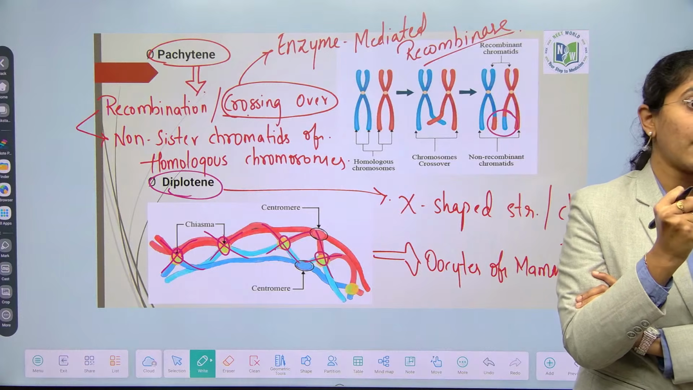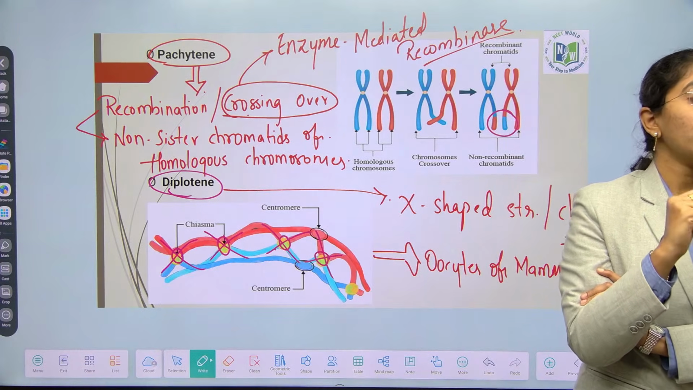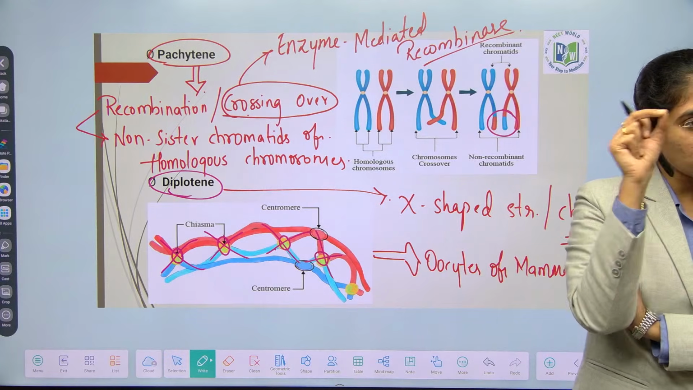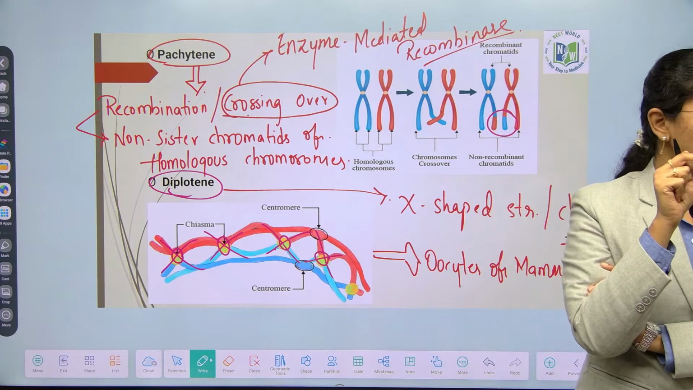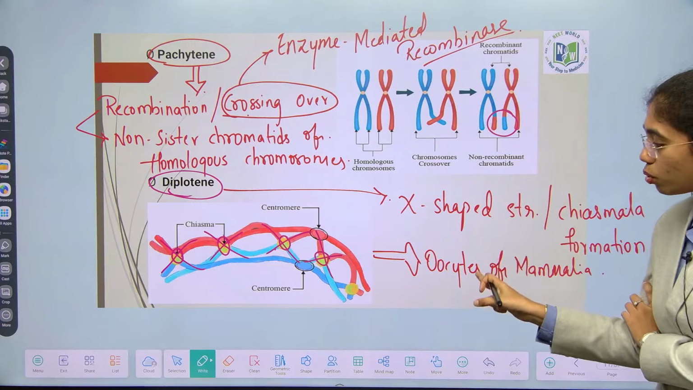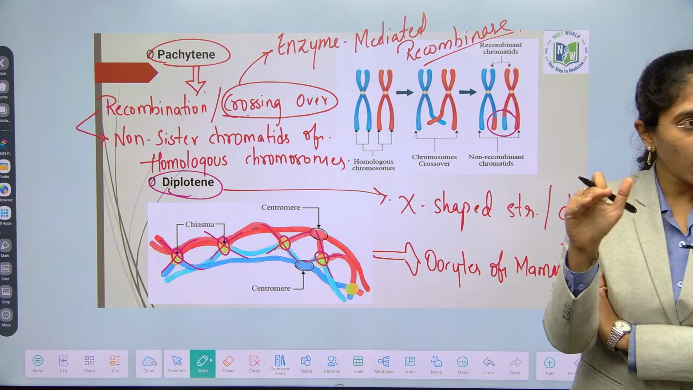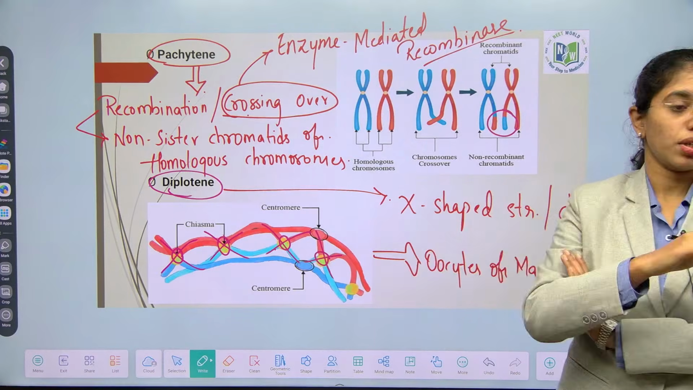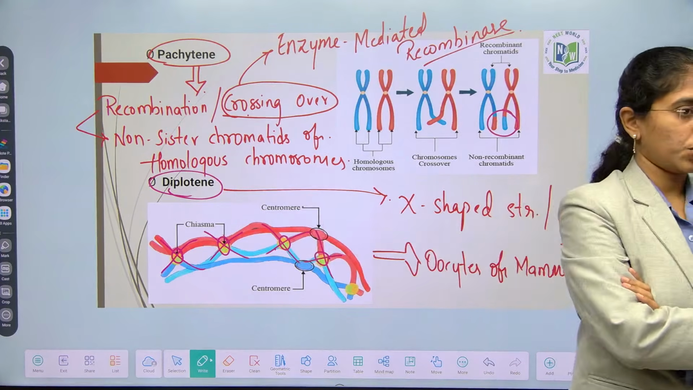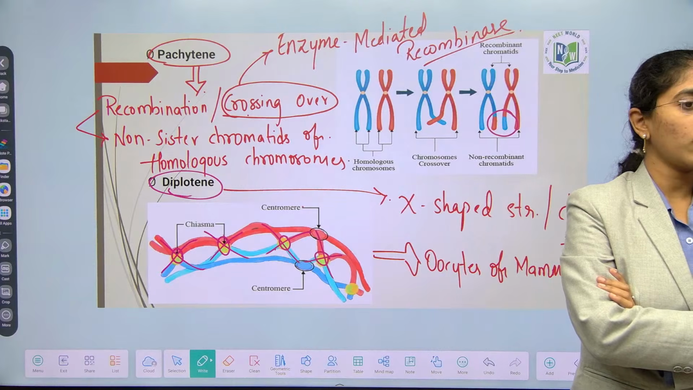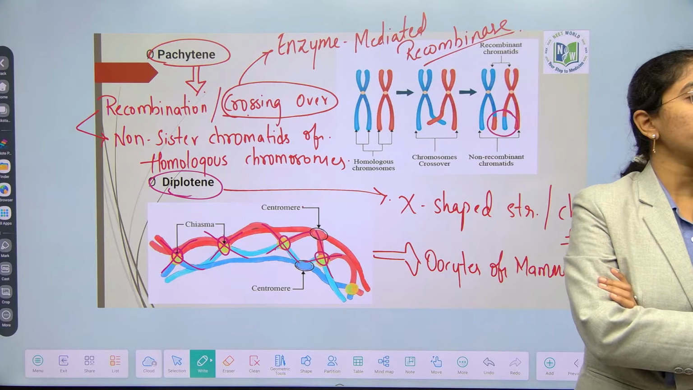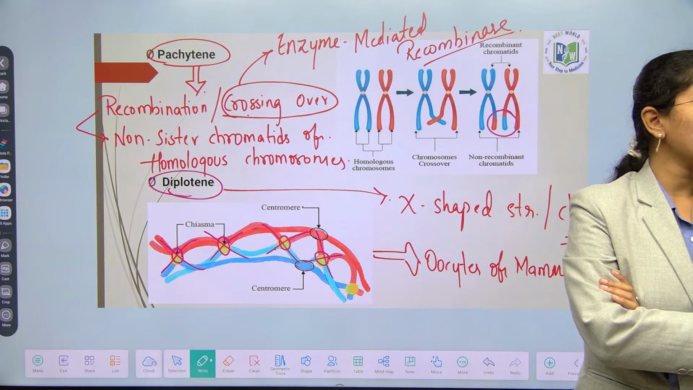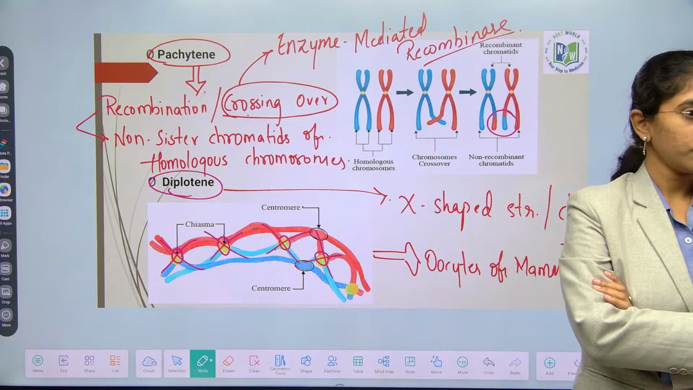Yes or no? Hundreds of egg cells are formed. When the female reaches the puberty stage, every month each egg cell will be dropped. Yes or no? Okay. So those oocytes are formed and stopped at which stage of the cell cycle? Diplotene stage. They are stopped at diplotene stage of the cell cycle. X-shaped structures are observed in which stage? Diplotene. Formation of chiasmata occurs in? Diplotene.